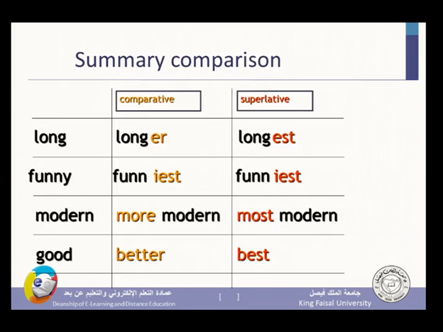Here, other examples: long, longer, longest, funny, funnier, funniest. You have to know the spelling, please give attention to the spelling. Modern, more modern, most modern. Good. Notice, the comparative is better, but the superlative is best. Okay?